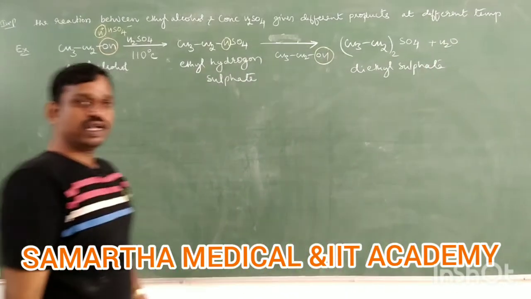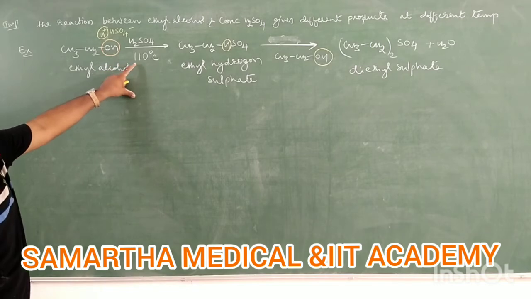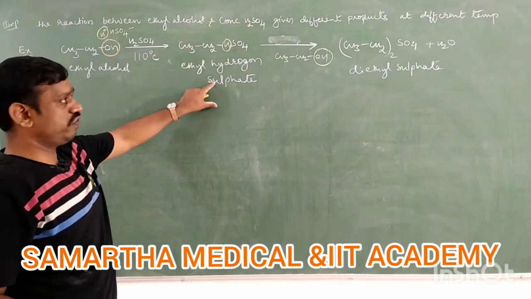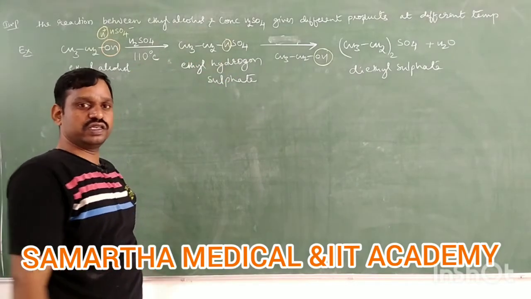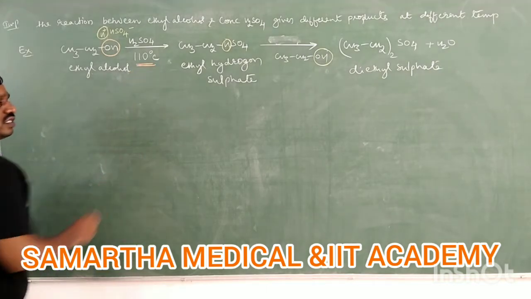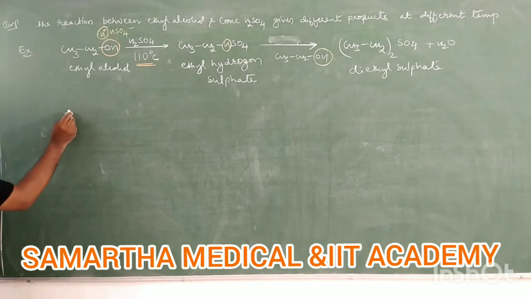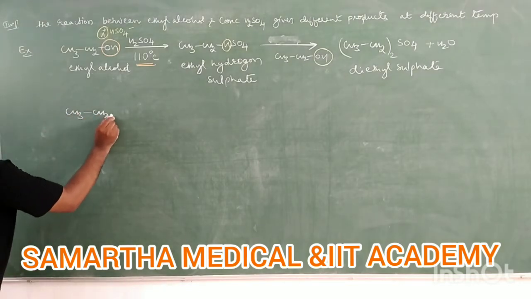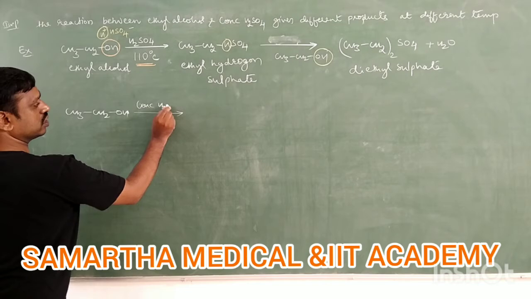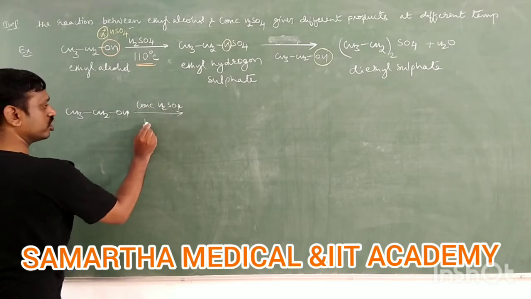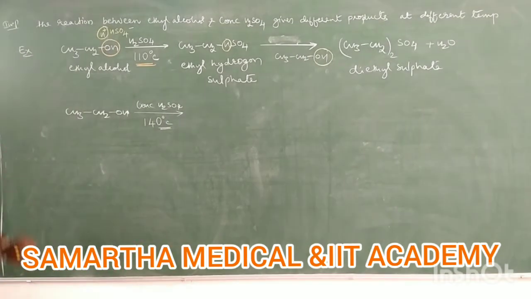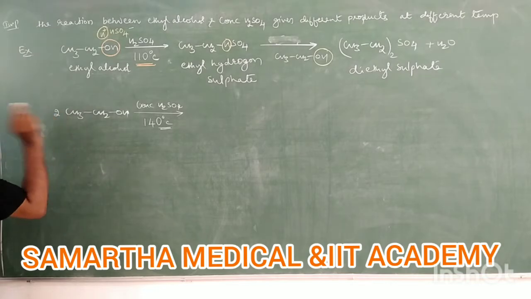So it means ethyl alcohol reacts with concentrated sulfuric acid at 110 degrees Celsius. Initially you'll get ethyl hydrogen sulfate, but finally diethyl sulfate is the product at 110 degrees Celsius. Important, it is at 110. Whereas ethyl alcohol can also react with concentrated sulfuric acid at 140 degrees Celsius. It is concentrated sulfuric acid, but the temperature is 140. Temperature differs.